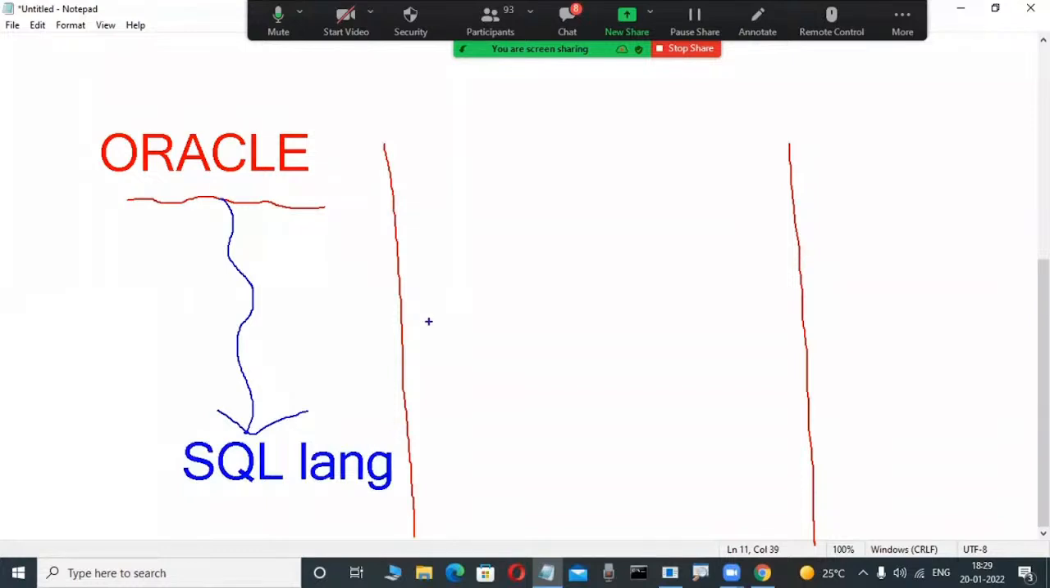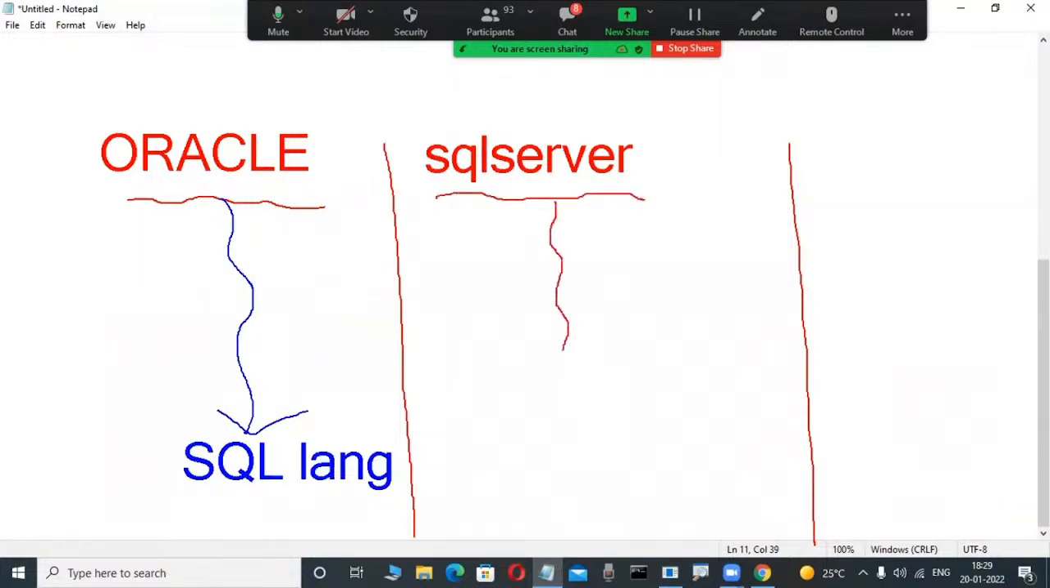Suppose in my company another project also exists. That is also a relational database product, from Microsoft: SQL Server. Some employees are working on the SQL Server product. It is also a database product, the same as Oracle, but to operate SQL Server they use one language only. What is that language? SQL is a language.